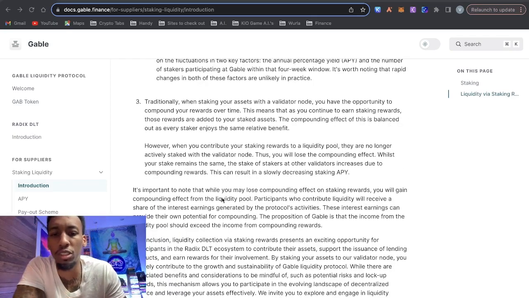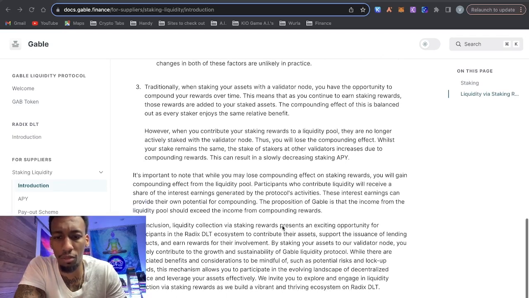And they say it's also important to note that while you may lose compounding effect on staking rewards, you will gain compounding effect from the liquidity pool. Remember, staking is for the validators, and the liquidity pool is supplying that liquid stake token to the pool. Participants who contribute liquidity will receive a share of interest earnings generated by the protocol's activities, real yield, which I believe is going to be another part of the big narrative, so they're hitting that. That's good. These interest earnings can provide their own potential for compounding. The proposition of Gable is that the income from the liquidity pool should exceed the income from compounding rewards.